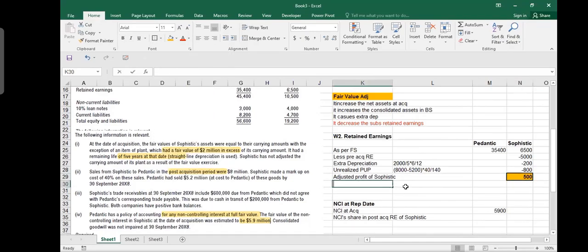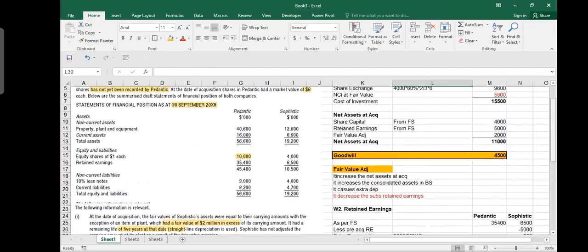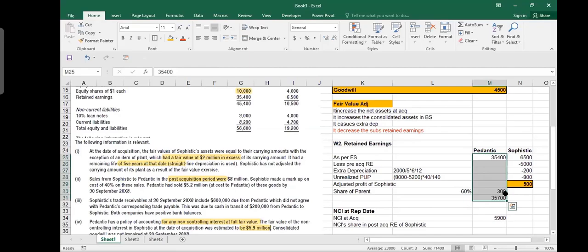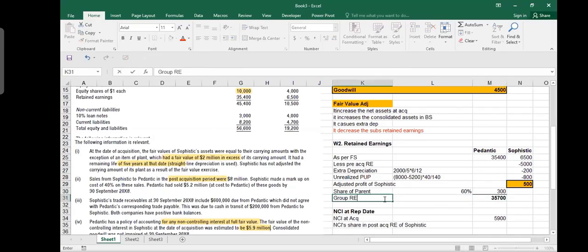And I will call it share of parent. So how much share should we give to parent? Parent purchased 60%, right? Yes. So 60% of this 500 should be transferred to the parent. So I make a total and call it group retained earning at reporting date. Okay, so this 35,700 is group retained earning at reporting date.